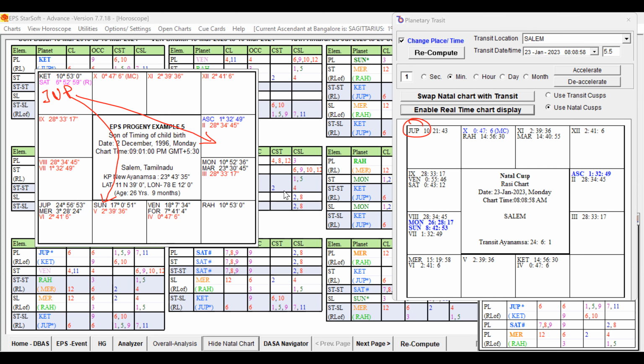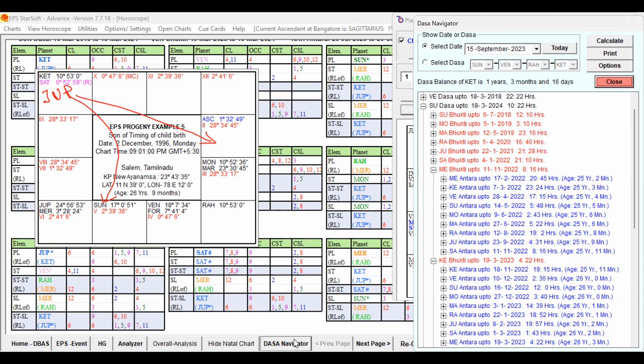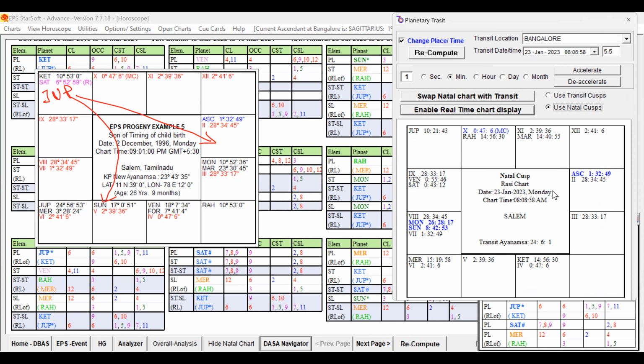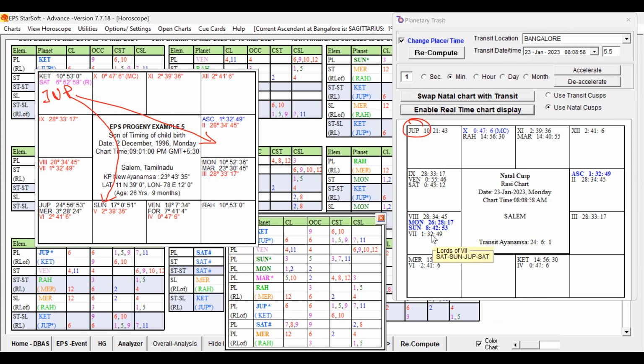So that native got a child during that Sun Dasa. Sun Dasa, what period I forgot. Sun Dasa, Mercury, not Mercury, Ketu Bhukti, Rahu Antra. Ketu Bhukti, Sun, where is Sun posted? Just a minute, where is the transit? Yes. Sun is in the sign of Saturn and the star of Sun. Saturn is a good key planet. Sun is our favorable key planet, right? Yes, Sun is a good key planet. So Sun in its own star, that is good.